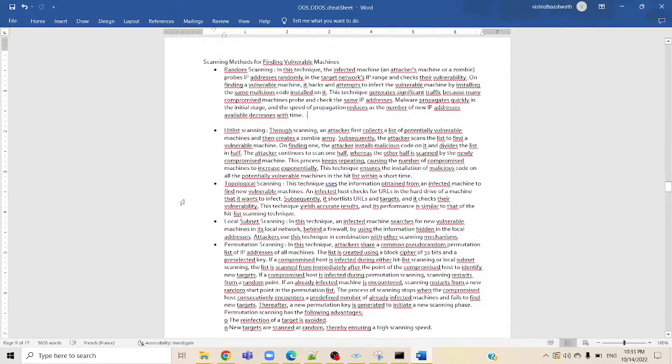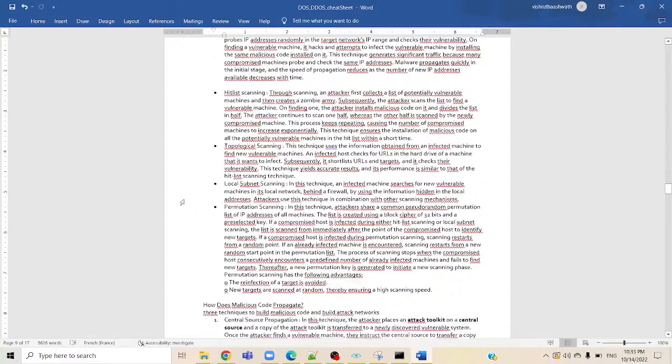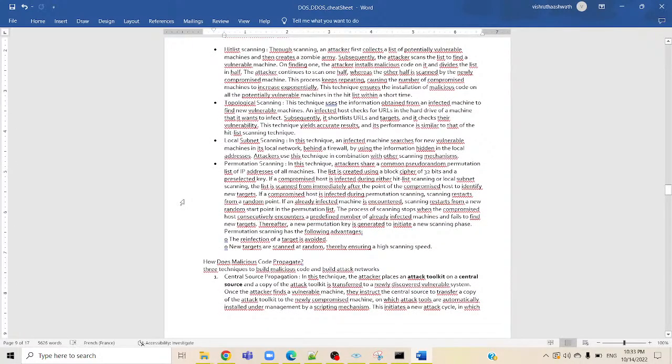Topological scanning. This technique uses the information obtained from an infected machine to find new vulnerable machines. An infected host checks for URLs in the hard drive of a machine that it wants to infect. Subsequently, it shortlists URLs and targets, and checks their vulnerability.